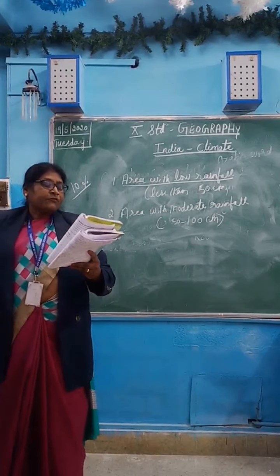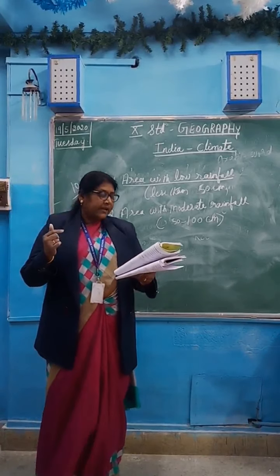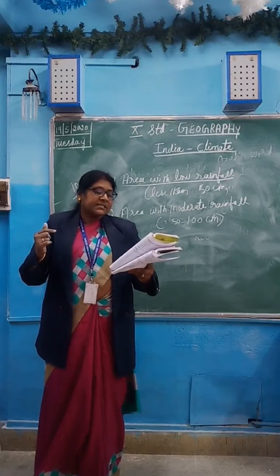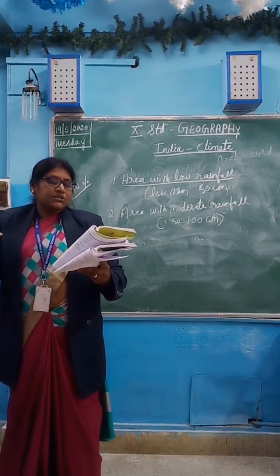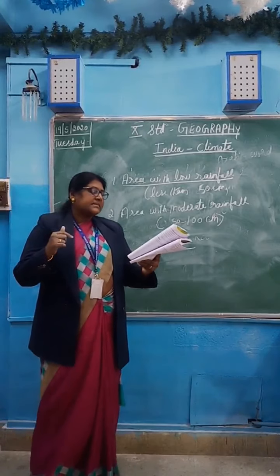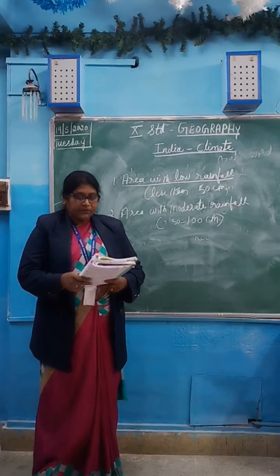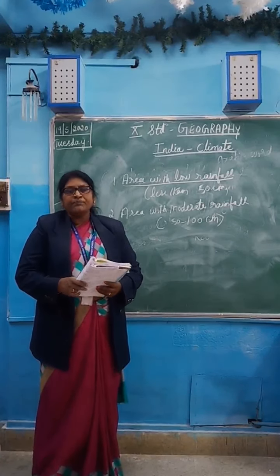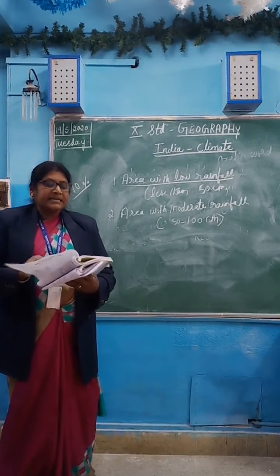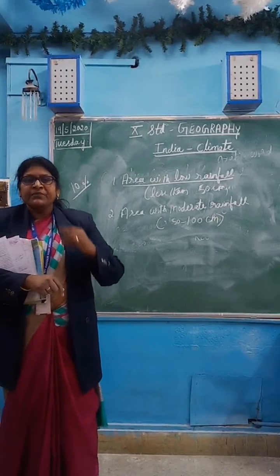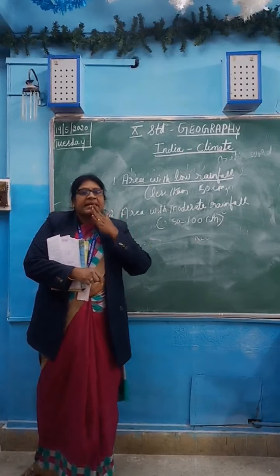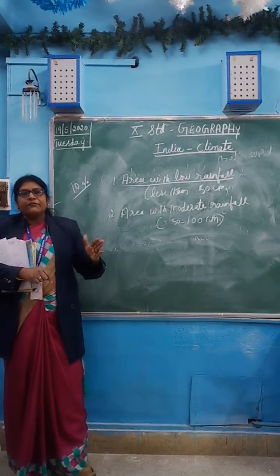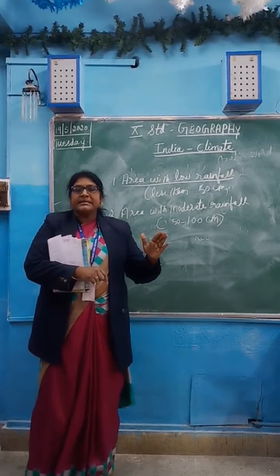It is found in four separate belts: a narrow belt in the Western Ghats, and a belt from the Jammu hills and Himachal Pradesh. The west coast and the western side of the Ghats also receive heavy rainfall. In total, as I told you, India is a gamble with the monsoon. Rainfall is unevenly distributed.